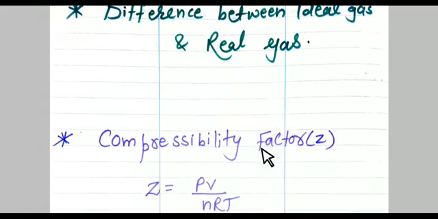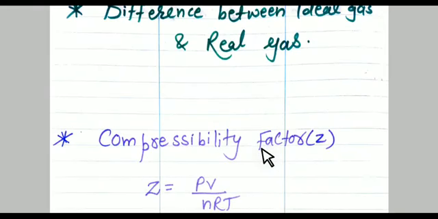The next topic is compressibility factor, which is shown by Z. As students, we have just studied about the real gas. The first point in the real gas we have studied is that it shows deviation from Boyle's law and Charles' law. Clear?